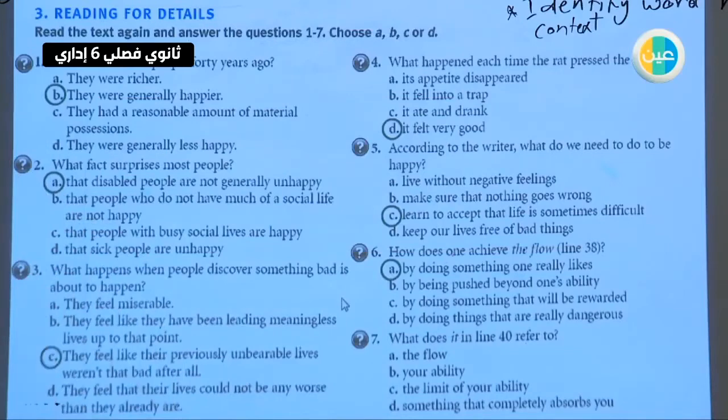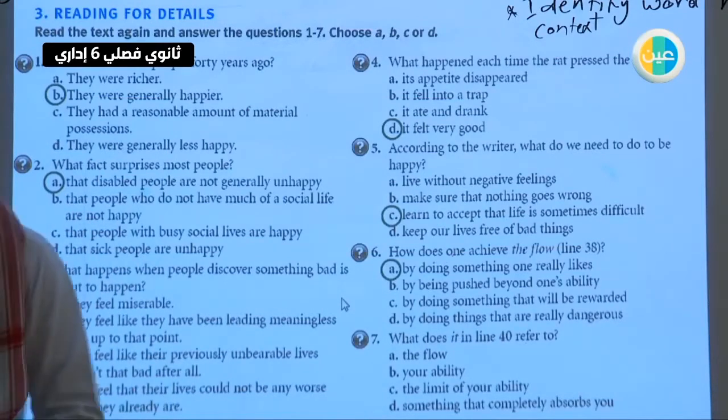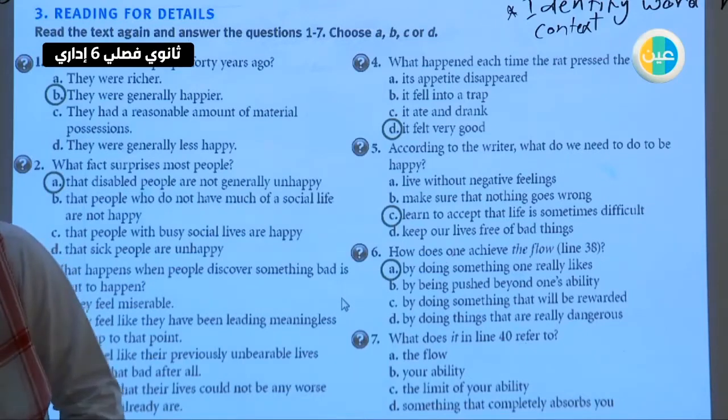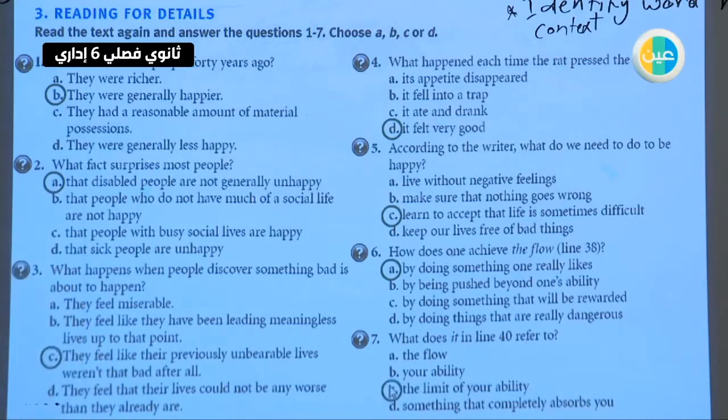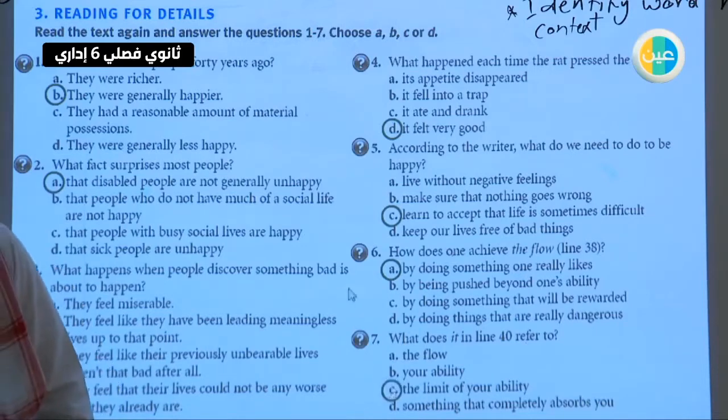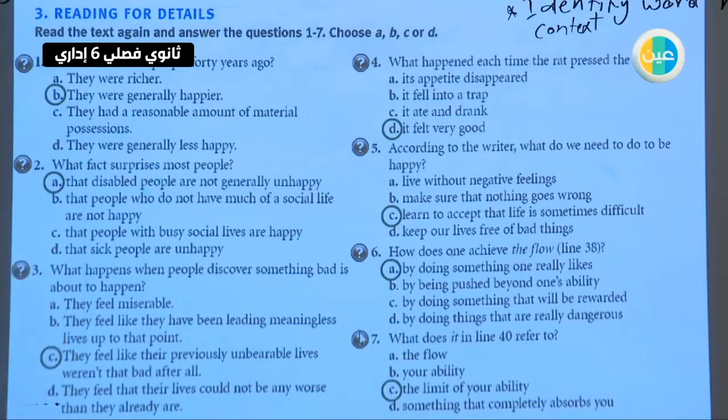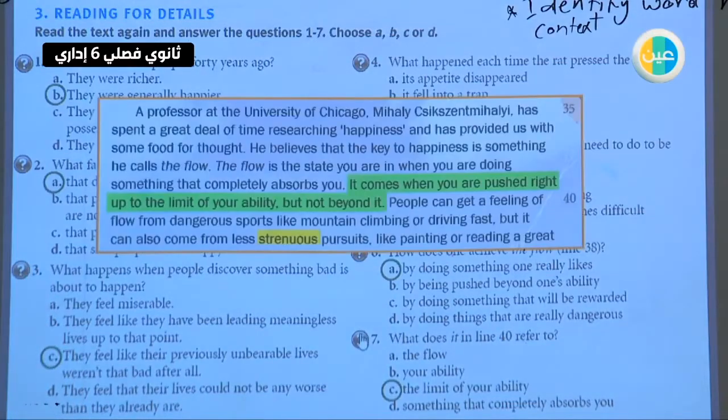Number 7, what does it in line 40 refer to? So the answer here is the limit. Yes, the limit of your ability. So let's check the answer. It comes when you are pushed right up to the limit of your ability, but not beyond it.